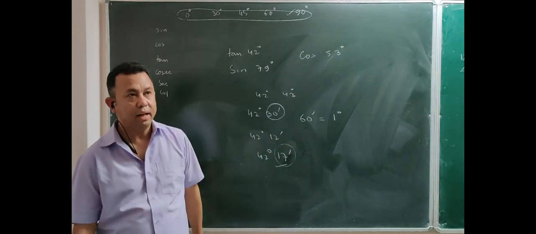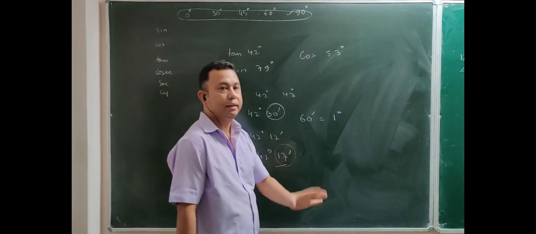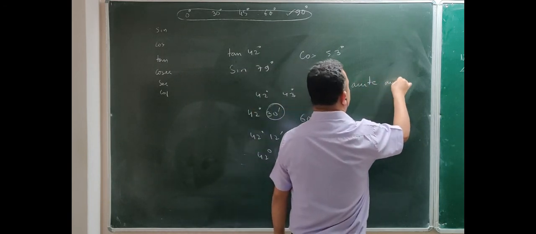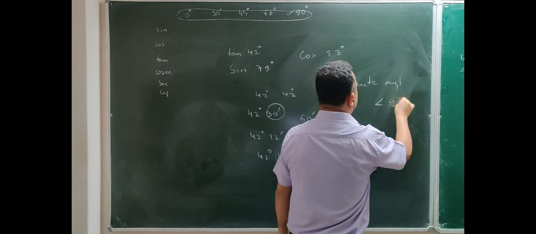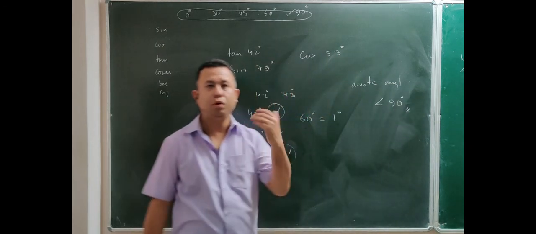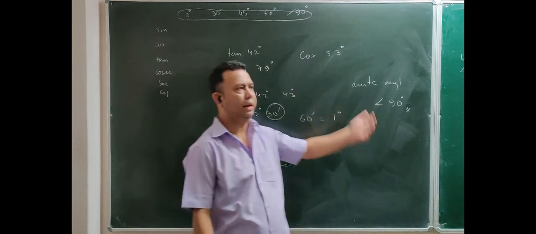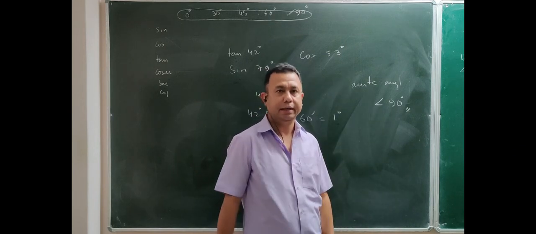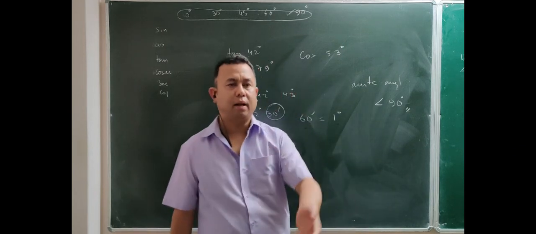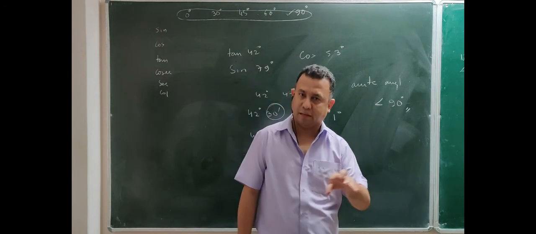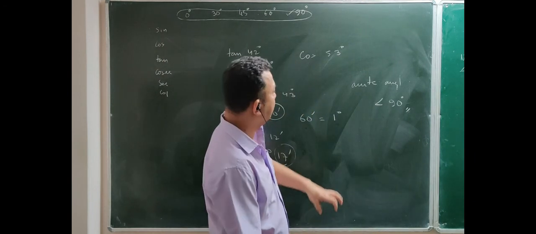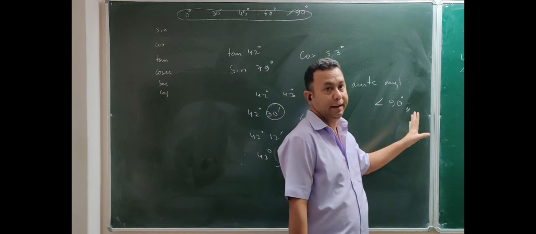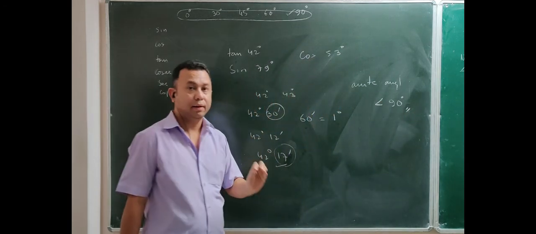Now when I say any of the angles, your class 9 and 10 syllabus is only for acute angles, that is, only angles which are less than 90 degree. So we will not go beyond 90. Beyond 90, like 120, 150 degree, or maybe 2480 degree, we will learn in class 11. But as of now, in class 10, we will be restricting ourselves only till angle 90.